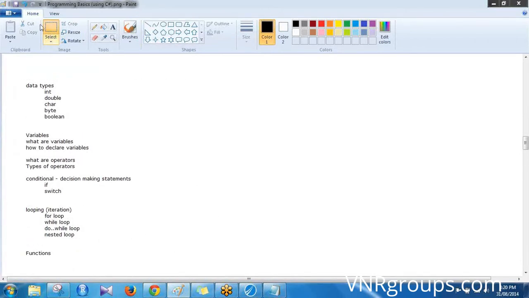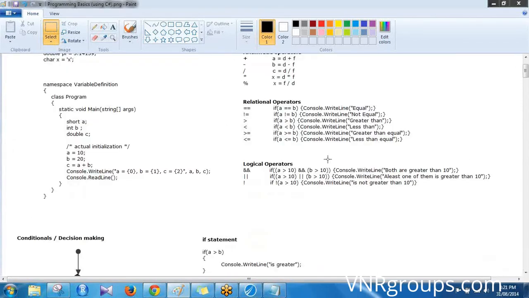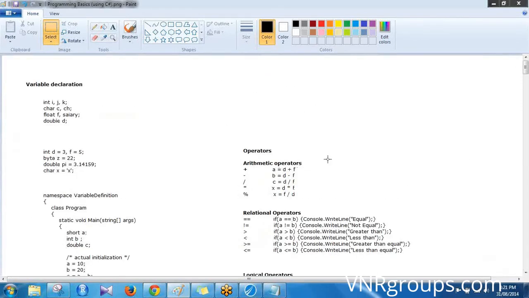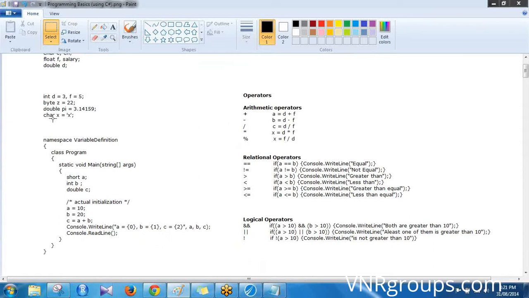Alright. Now you've seen data types already. What are the major data types? Even though you've not seen it in Python, because it is not strongly typed, in languages like C# it is strongly typed. See this? You see int, character, float, double, byte, boolean. These are all data types.